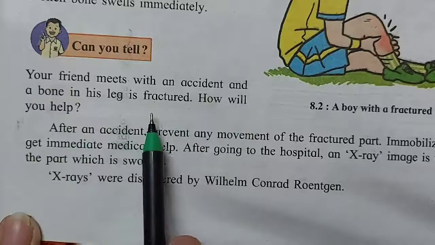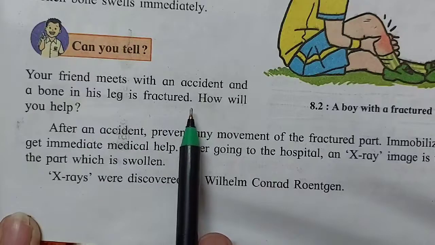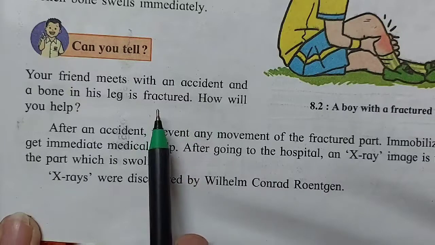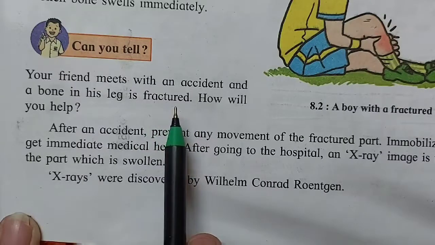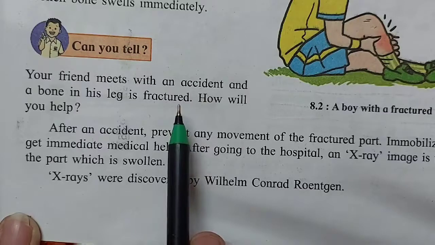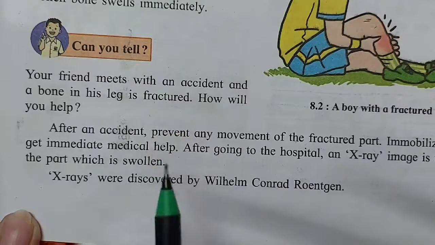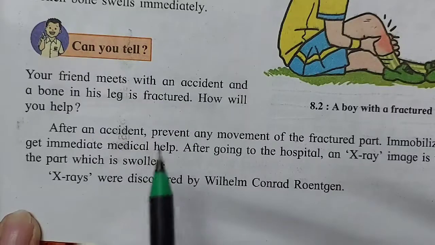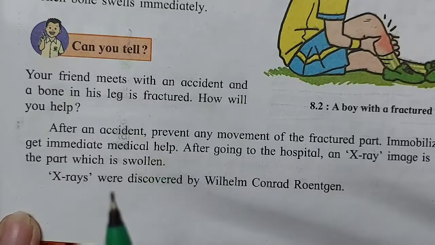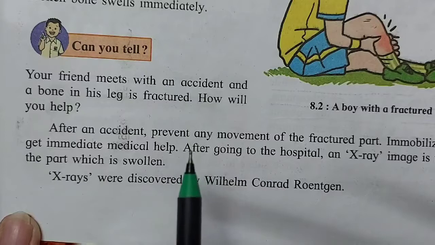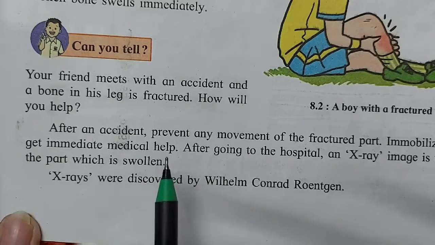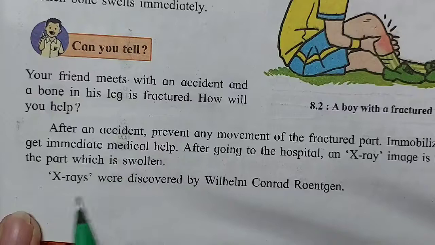Your friend meets with an accident and a bone in his leg is fractured. How will you help him? First of all, when a bone is broken, we cannot join it, no? Who will join it? A doctor. So the first thing is we should not move his body. Severe movement can worsen the case. It needs to be stable.